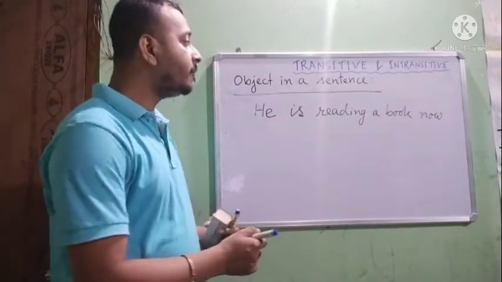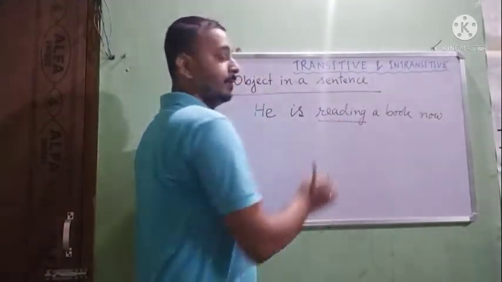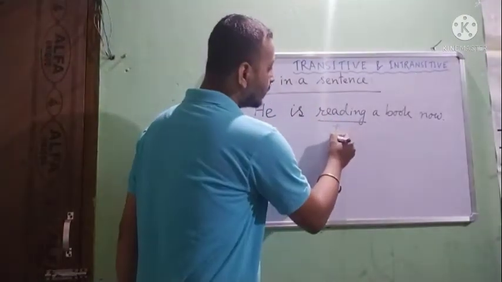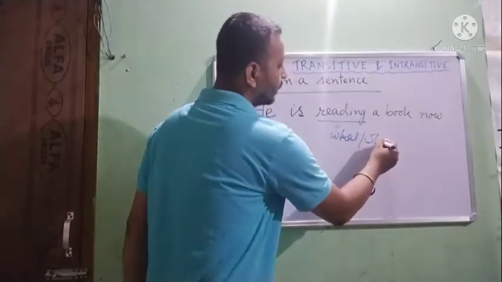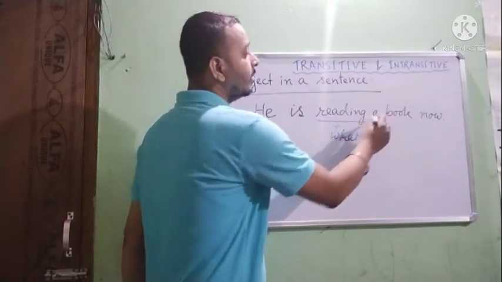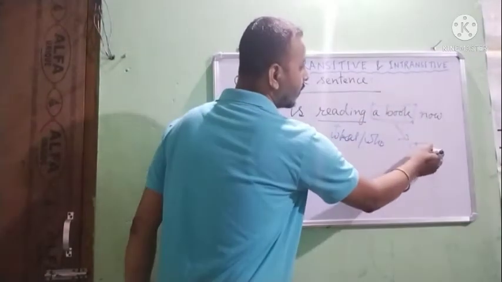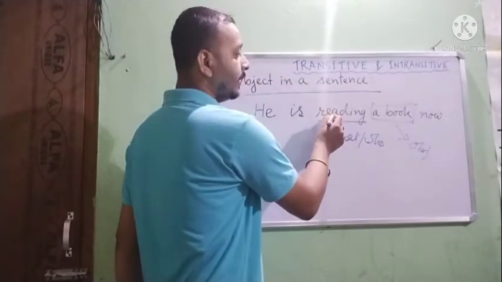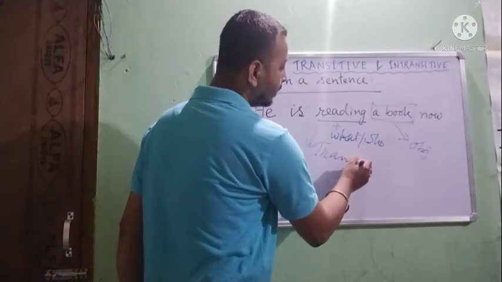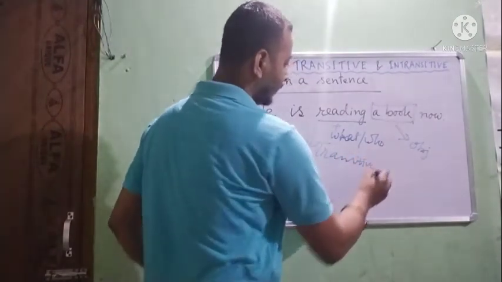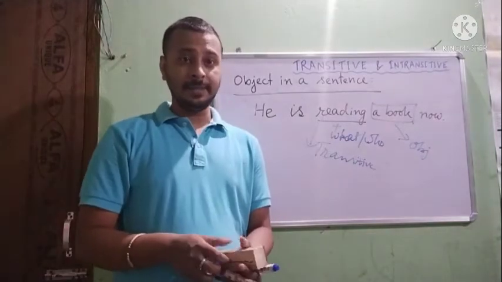Here, before finding the object, you first find the verb, reading. Reading plus what or who, as I told you, what or who. Reading what? We get the answer, a book. So a book is the object. That means the verb reading has an object. So reading is a transitive verb.